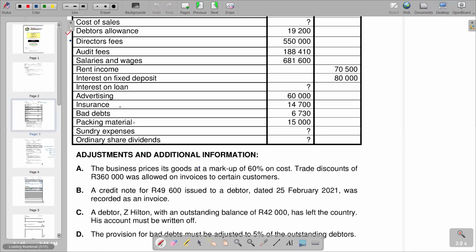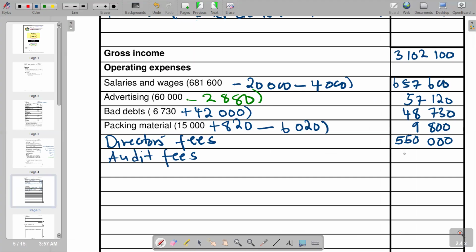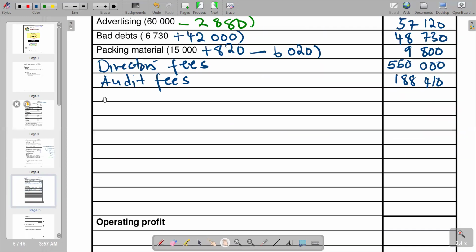So we come here, go there. We check for other expenses that were not listed. So from director's fees, let's go and see audit fees, 8,410. I will check again the information if you've got anything affecting our audit fees, but in this case, you see that we have it 188,410. Then we check again in terms of another expense that we might also have.